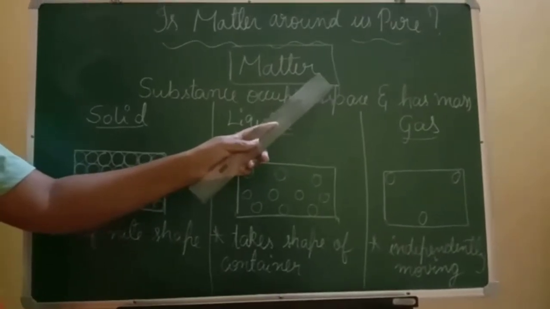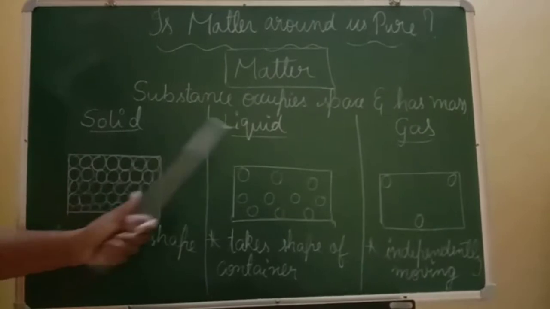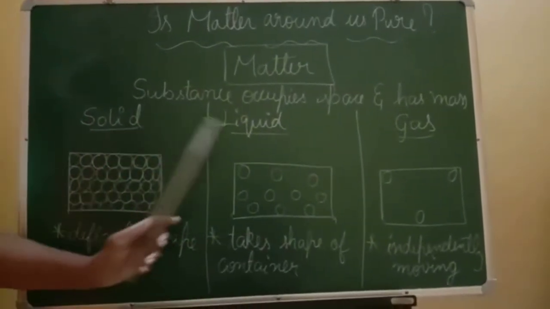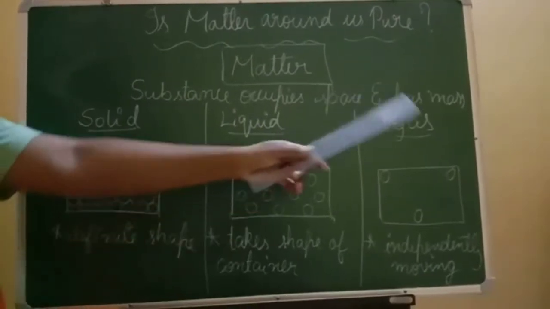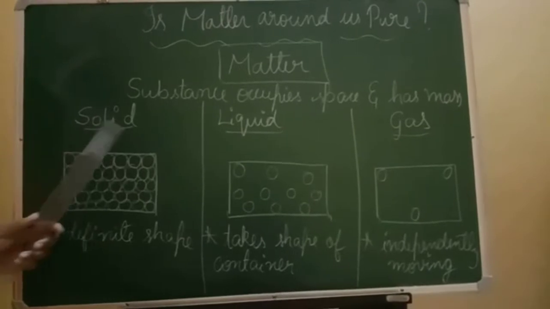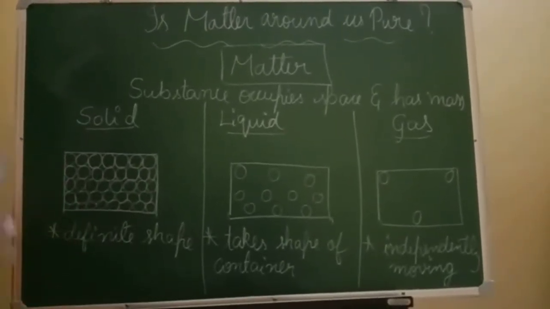In matter there are three different states: one is solid, one more is liquid, and the other one is gas. Now we will go through the properties of solids, liquids as well as gases. Now let us come to the properties of solids. Here, can you see this picture? This picture is of a solid.